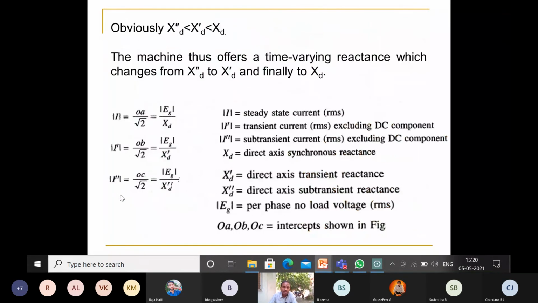So therefore, I double dash is equal to OC by root 2, that is EG by XD double dash. Okay, and we have seen what is XD, XD dash and XD double dash: direct axis synchronous reactance, direct axis transient reactance, direct axis sub-transient reactance. And what is EG? Per phase no load voltage, that is in terms of RMS value. Okay, so this is for unloaded condition.